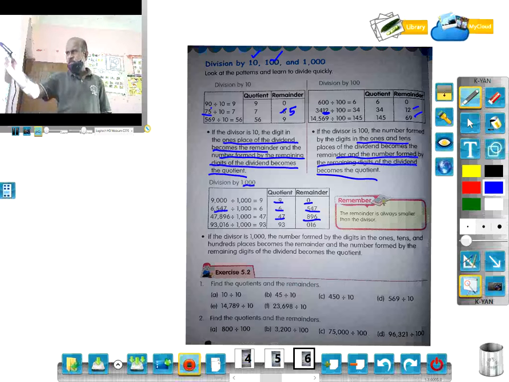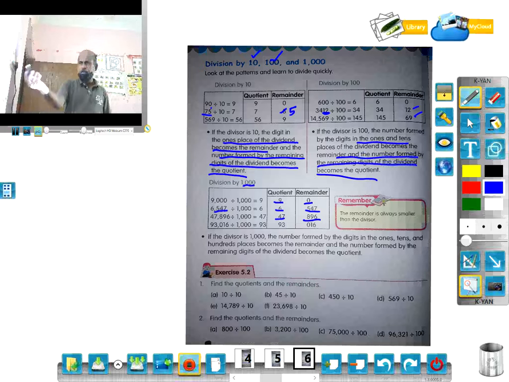If the divisor is 1000, the number formed by the digits in the ones, tens and hundreds places becomes the remainder and the number formed by the remaining digits of the dividend becomes the quotient. Based on that, I can do this exercise.